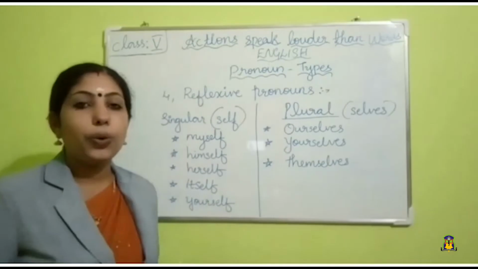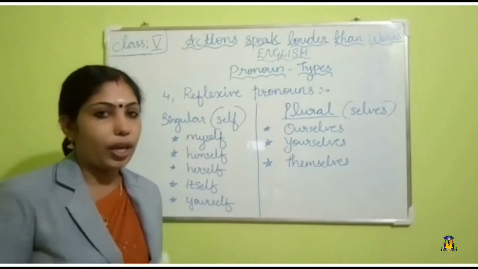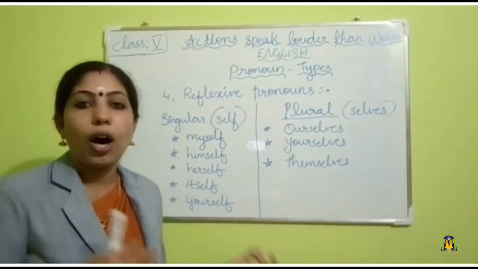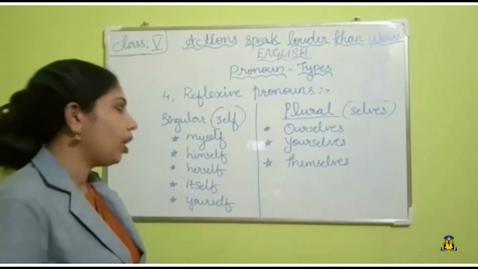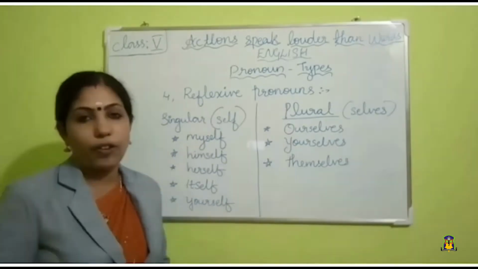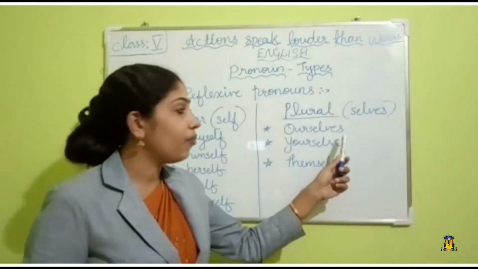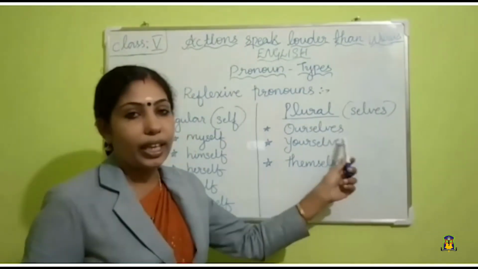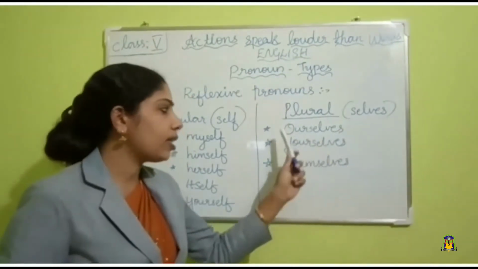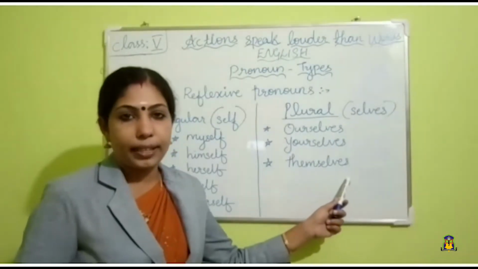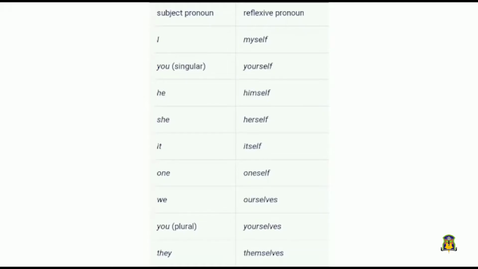See children, you can be either used as singular or plural. Okay, yourself can be used in singular or in plural. Okay, now see the plural reflexive pronouns. Which are they? Ourselves. We are adding V-E-S. Okay, ourselves, yourselves, themselves. Okay children. Look at this table. Here two columns are there, subject pronoun and reflexive pronoun.